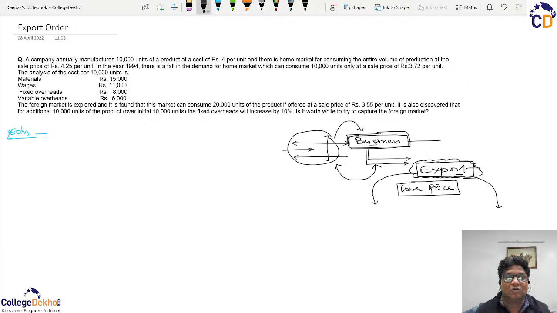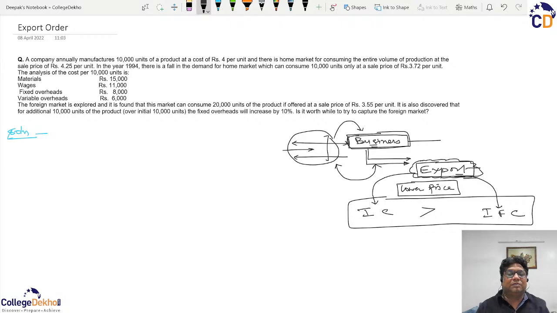If the incremental contribution is more than the incremental fixed cost, then the overall profitability of the business will improve by the acceptance of such export order. So if acceptance of an export order gives you incremental contribution which improves the profitability of the business, then such export orders will be accepted, otherwise they won't be accepted.